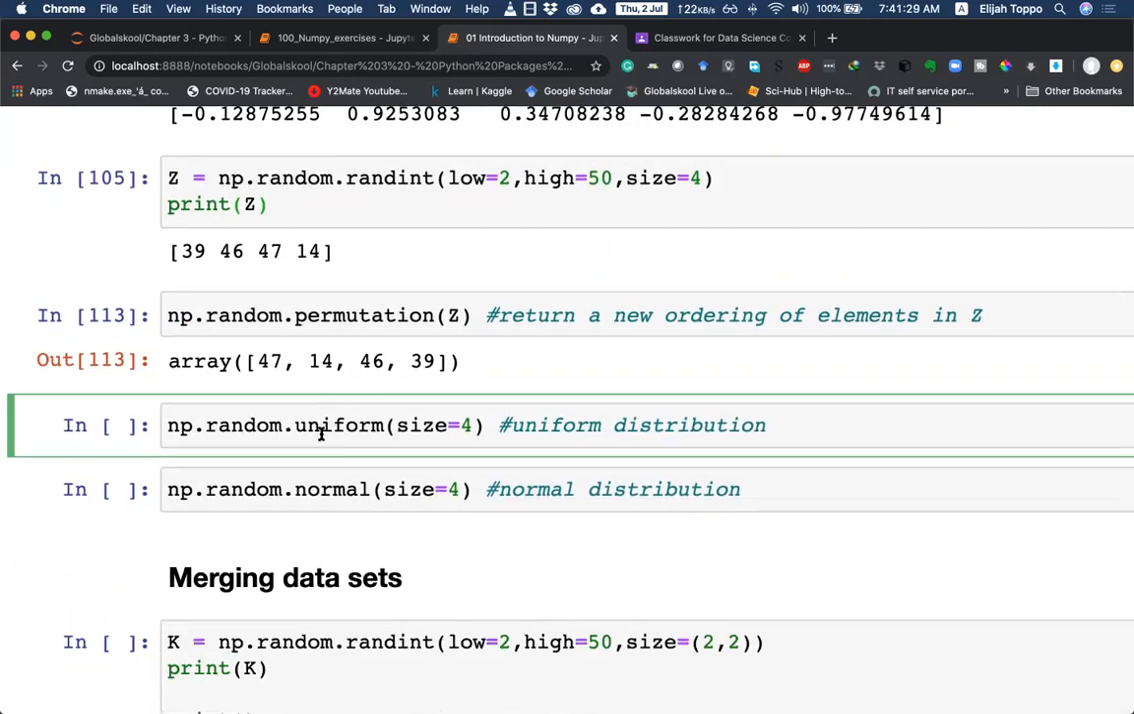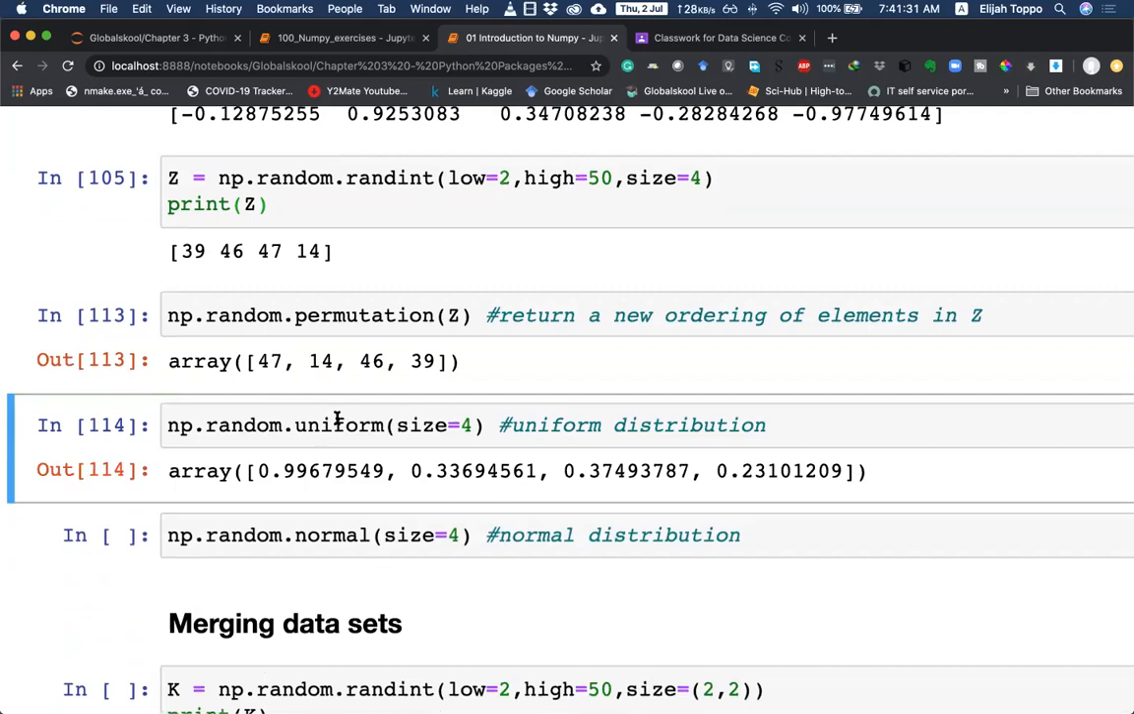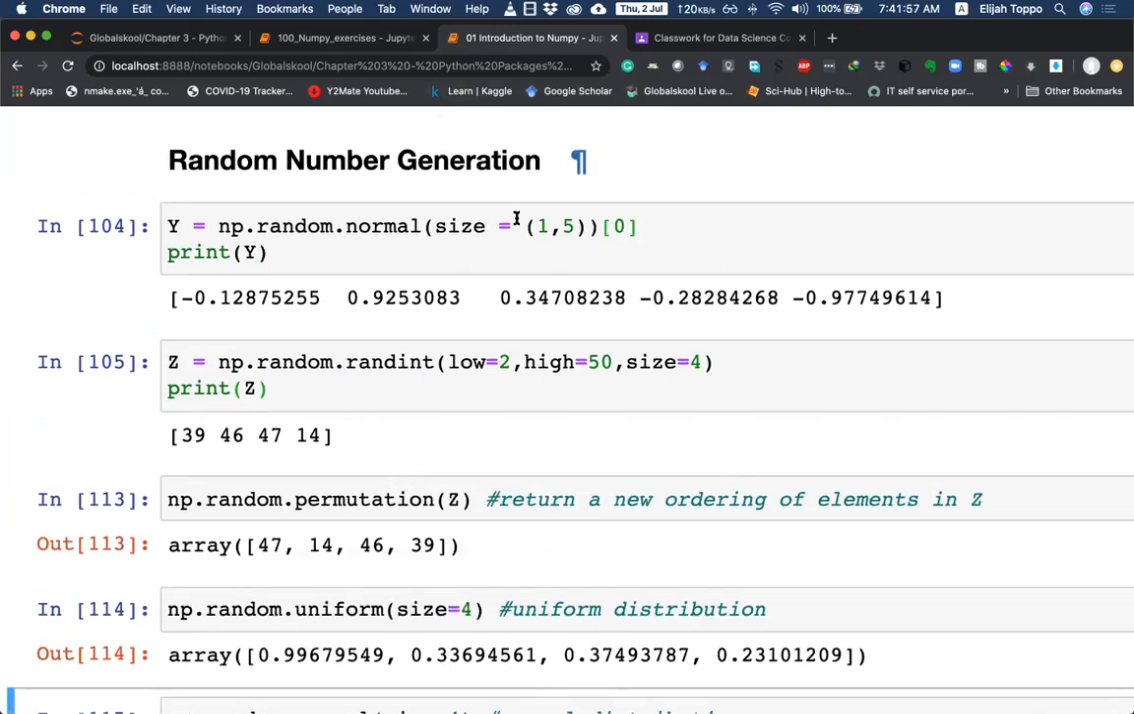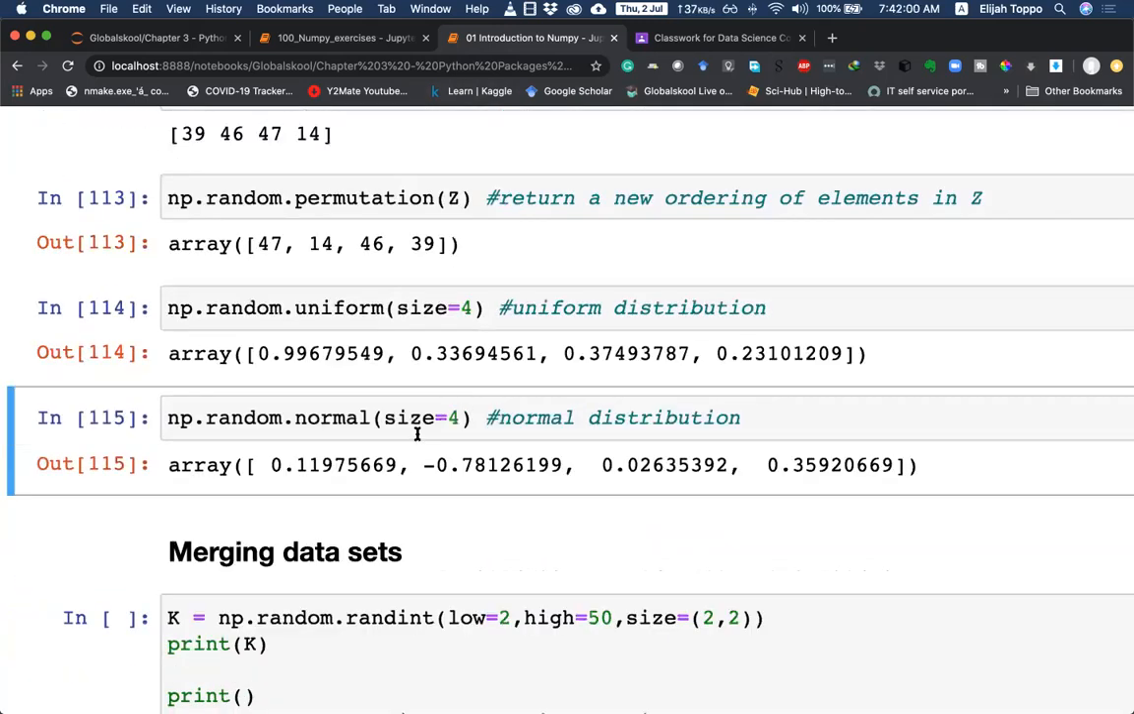Then we have the uniform operation, and it gives us values from a uniform distribution. Okay, so here we see that we're having 0.99. Maybe when we look into Matplotlib, we will talk about what we mean by these distributions. What is a normal distribution? What is a uniform distribution? What is a Gaussian distribution? And so on. Okay. Similarly, from a normal distribution, when I take sizes, something exactly like here, we can get values as well.